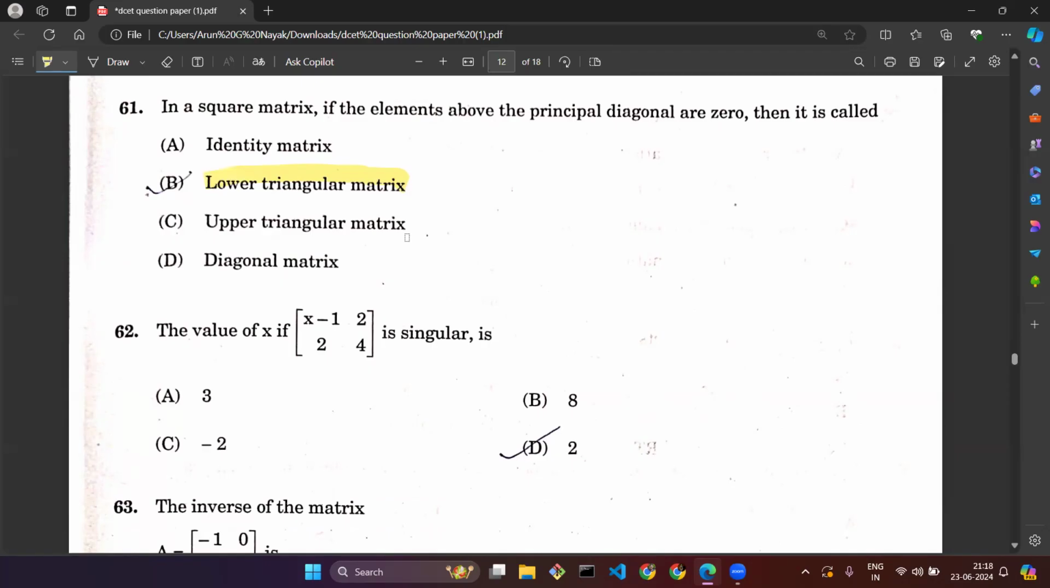Question number 62. The value of x if the matrix with rows x minus 1, 2 and 2, 4 is a singular matrix. Singular matrix means you need to equate the determinant of this matrix to 0 and find the value of x. If you equate this, it will be (x minus 1) into 4 minus 2 into 2 equal to 0, which will come out to be value of x as 2. Value of x will be coming out to be 2.